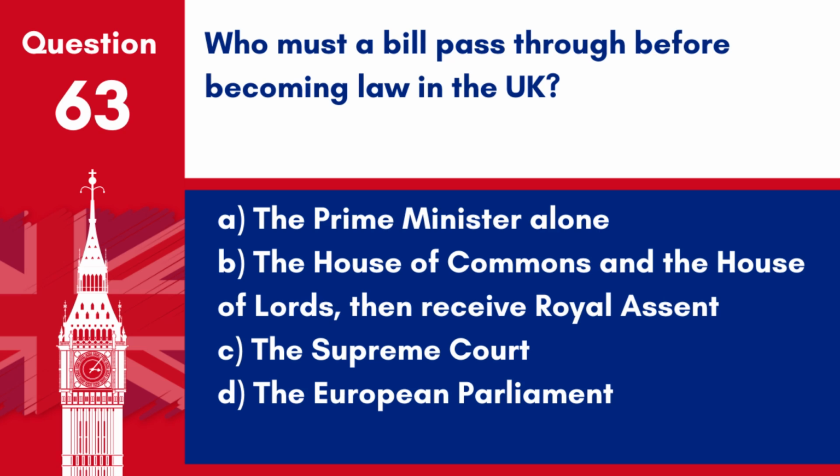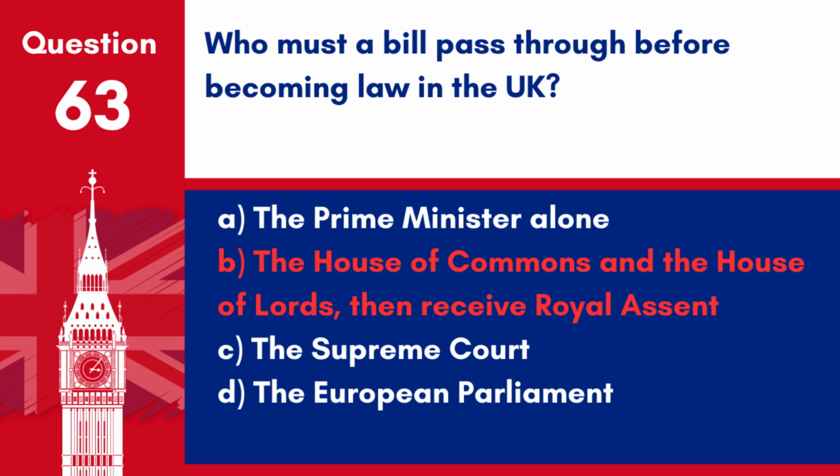Question 63. Who must a bill pass through before becoming law in the UK? A. The Prime Minister alone. B. The House of Commons and the House of Lords then receive royal assent. C. The Supreme Court. D. The European Parliament.